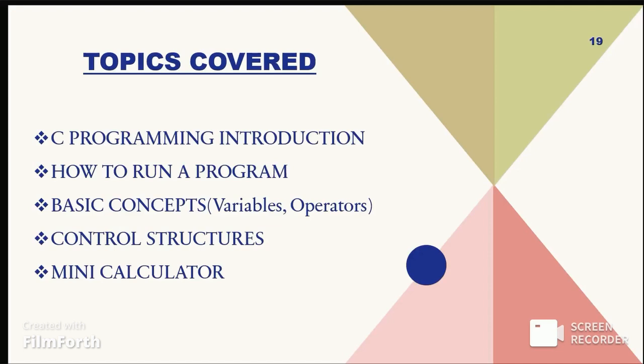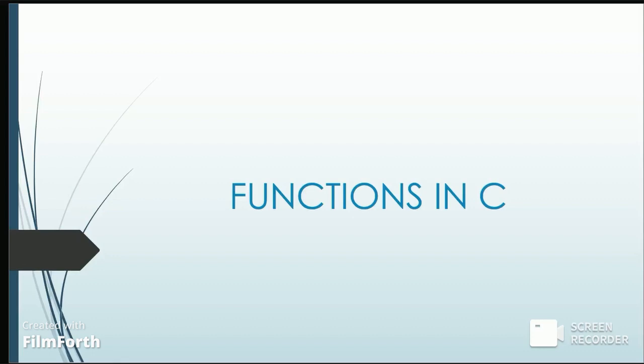So far, we have covered the basics of C programming, starting with a general introduction, how to run a program, and important fundamental concepts like variables, operators, and control structures. To apply these concepts, we also looked at a mini calculator program, which helped us understand how user input and decision making work in a real example. Now let's move forward. We are moving on to the next key concept in C, which is functions.